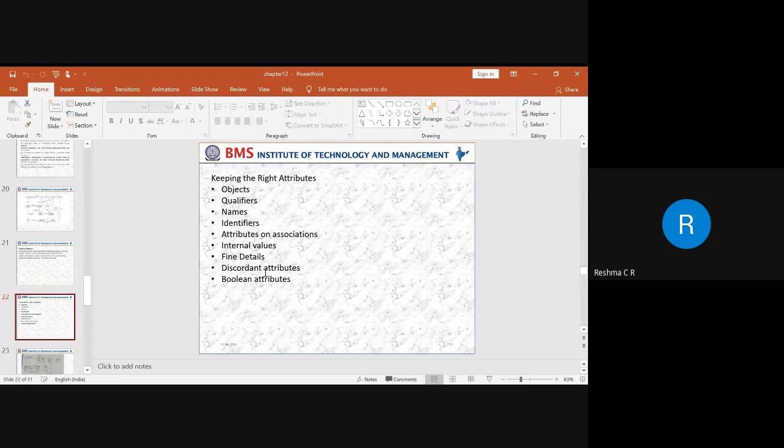Next thing is discordant attributes. When it comes to discordant attributes, we need to identify how the attributes differ from a class. How the same attributes can be split into a different class, whether there is some relationship between those two classes, or whether mixing them together with respect to the different classes is going to be troublesome, that has to be identified. Say for example, if I take a bank code, the bank code may be available with respect to a consortium, and it can be available with respect to the bank.